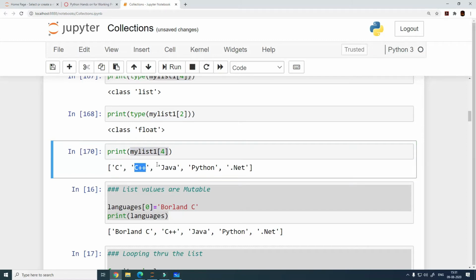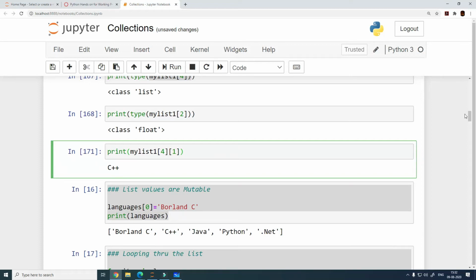We can store this particular list into another variable and then we can access. So, what is the index of this list? This is 0 and this is 1. And we want the element from the first position, right? So what you can do is we can just specify 1 here, and that is it.